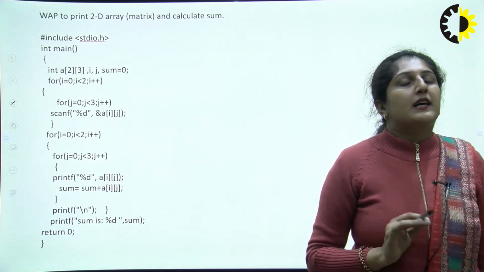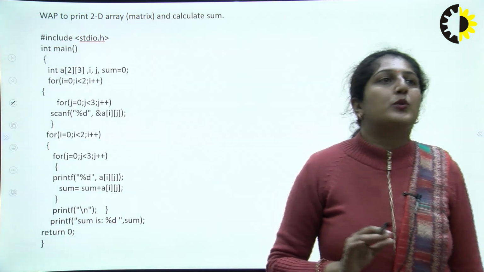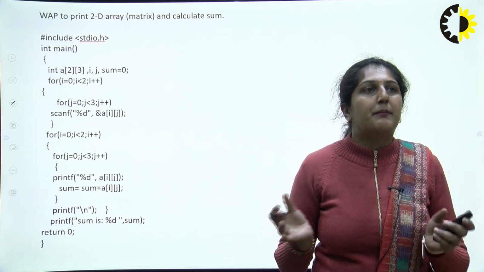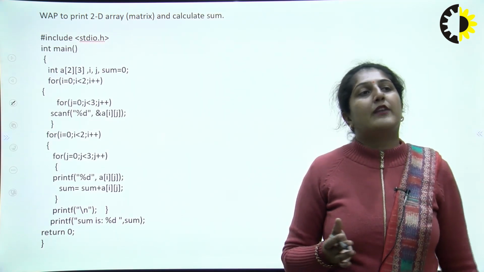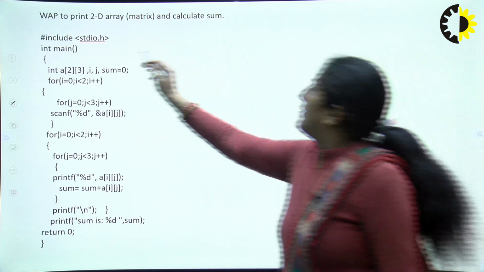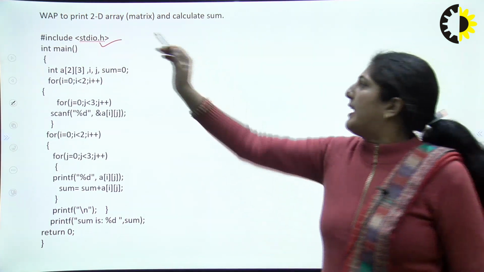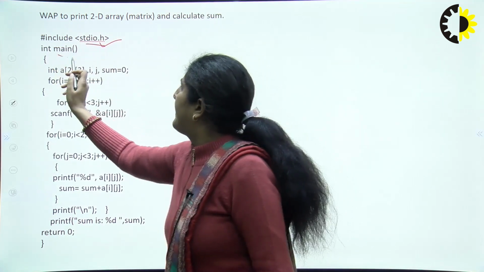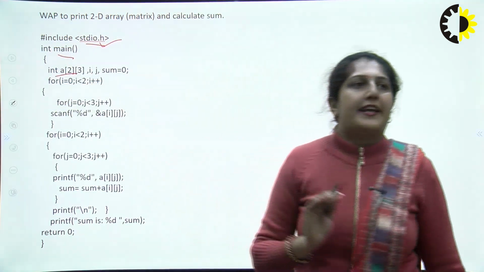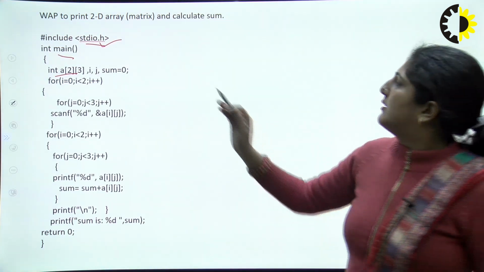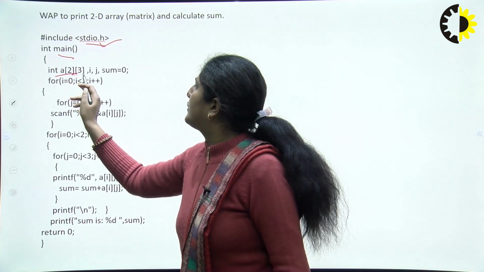If we want to do a sum of a 2D array, that means we have to sum the matrix. So how can we do it? Firstly, we have to include our header file stdio.h, then the main function. Let's suppose we have taken one array of 2 into 3 size, so a[2][3].